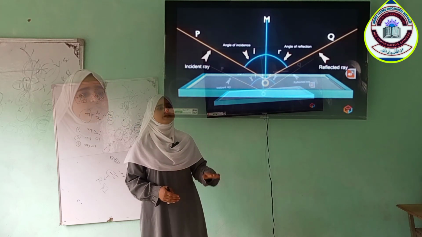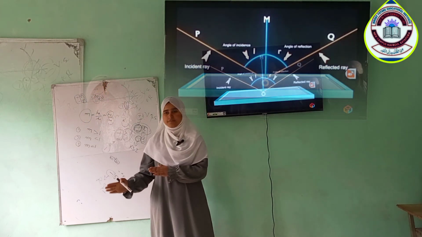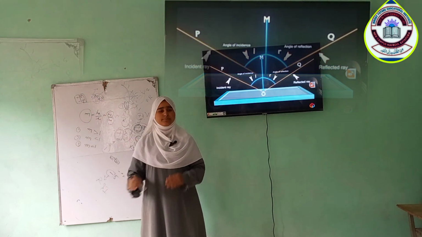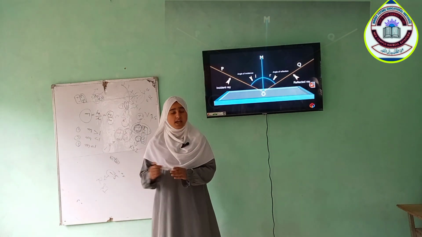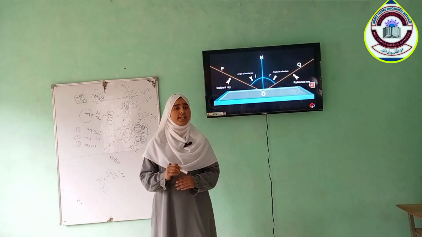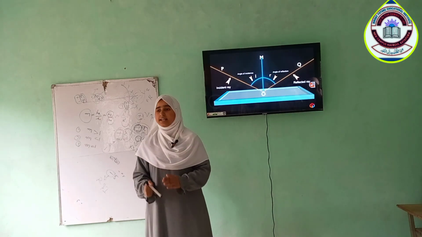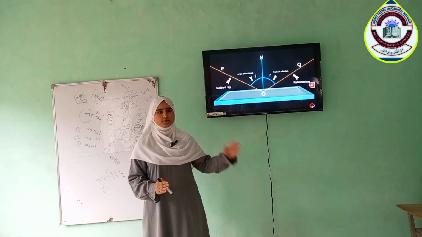And a smooth surface is very important for regular reflection, and a rough surface, which is not smooth, is very important for irregular reflection. Regular reflection can't take place on a rough surface and irregular reflection can't take place on a smooth surface.